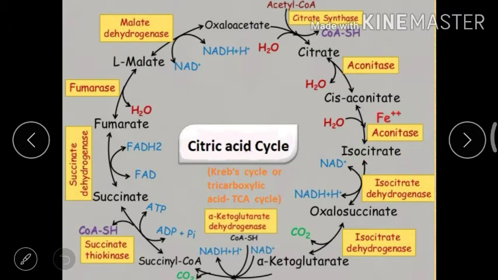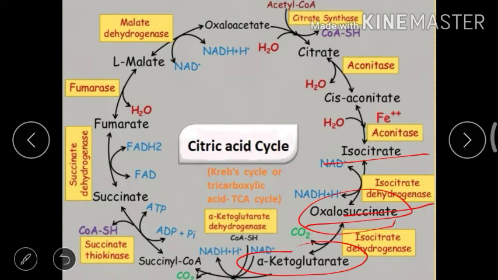So the third step also consists of a 2-step reaction, fourth and fifth step reaction, formation of alpha ketoglutarate. The enzyme isocitrate dehydrogenase converts isocitrate to oxalosuccinate, and then forms alpha ketoglutarate in presence of enzyme isocitrate dehydrogenase.